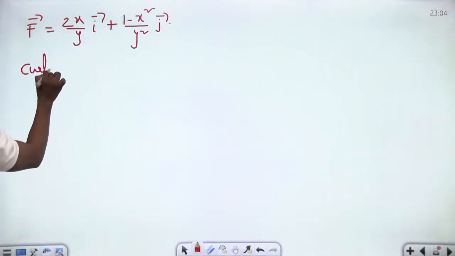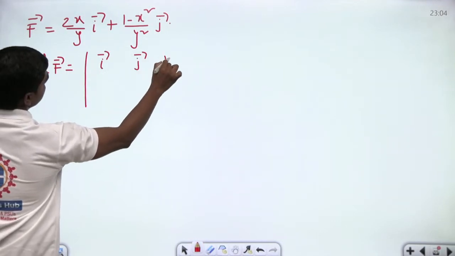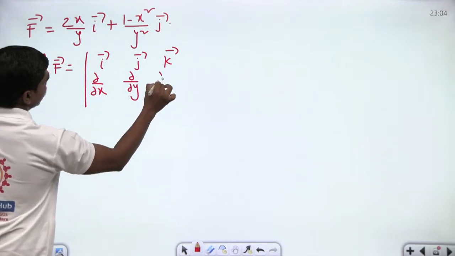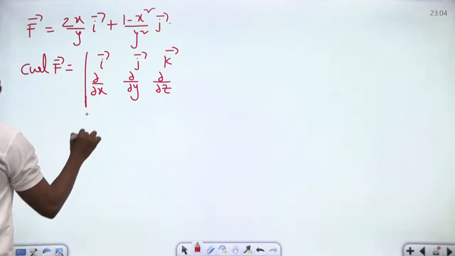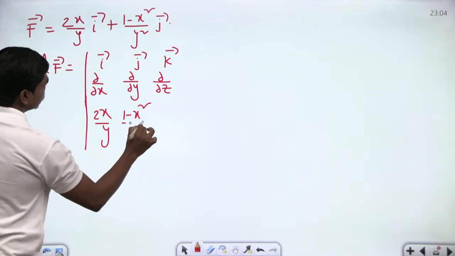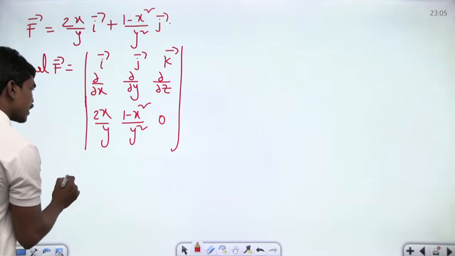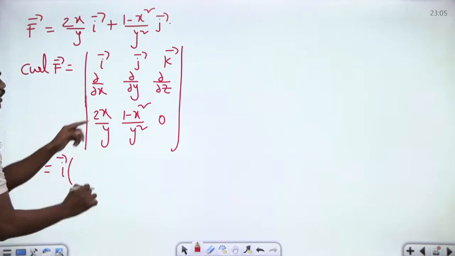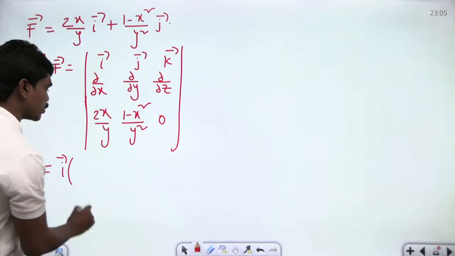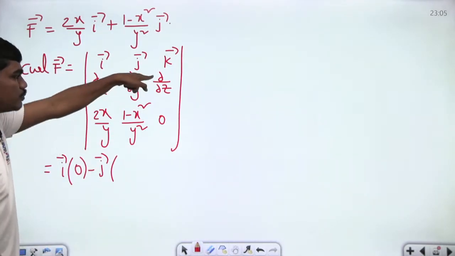So if you check the rotationality, with i bar, j bar and k bar, dou by dou x, dou by dou y, dou by dou z, and 2x by y, 1 minus x square by y square, and 0. This is what we have. Correct? So now let us calculate the value. i bar times of dou by dou y of this, which is 0, minus dou by dou z of this function, which is also 0. So we don't have any i bar component. Minus j bar of 0 minus 0.